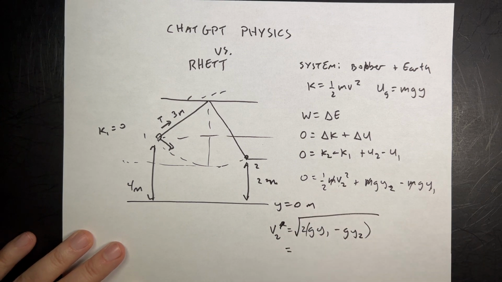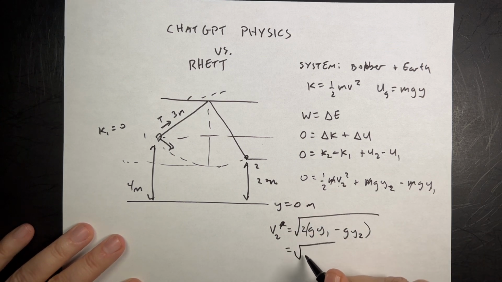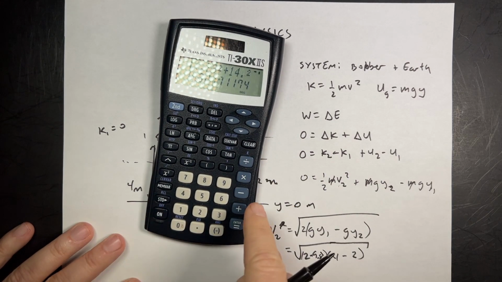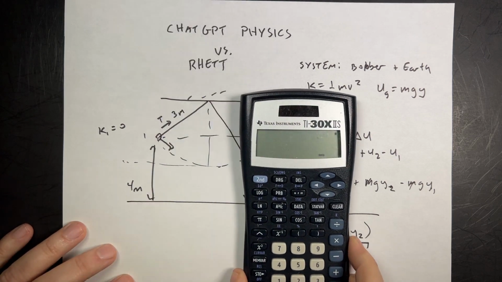And I'll put in our numbers. So I get the square root of 2 times, I'm going to factor out the g, times 9.8 times y1, which is 4, minus y2, which is 2. I'm going to put it in my calculator, which I don't like calculators, but you know, here we are.